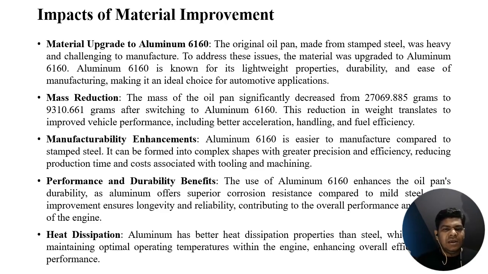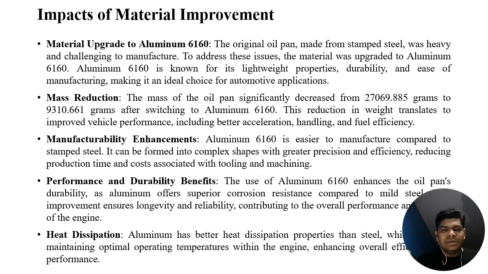Mass reduction. The mass of the oil pan significantly decreased from 27,000 grams to approximately 9,300 grams after switching to aluminum 6160. This reduction in weight translates to improved vehicle performance, including better acceleration, handling, and fuel efficiency.